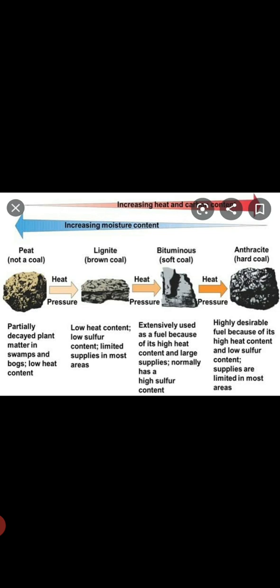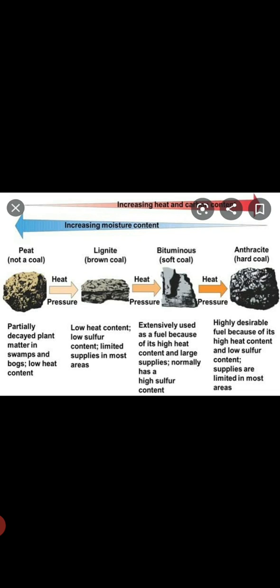The production and use of fossil fuels, children, raise environmental concerns as they produce carbon dioxide on burning, which is again a greenhouse gas and leads to global warming. We have studied about global warming and pollution of air and water in the chapter, if you all remember. Yes. So coming back to the coal, we have studied the three varieties.